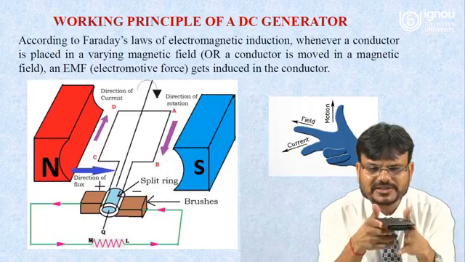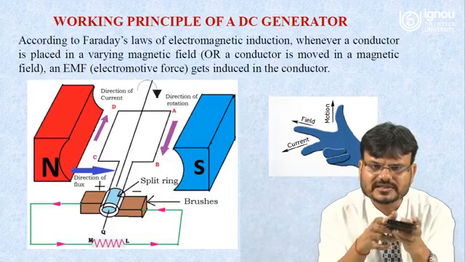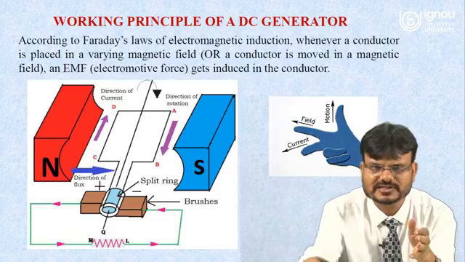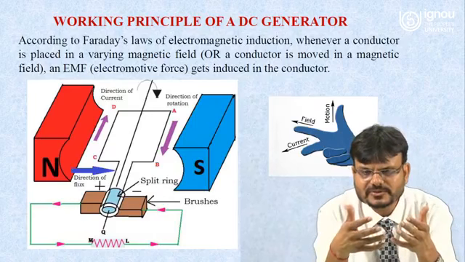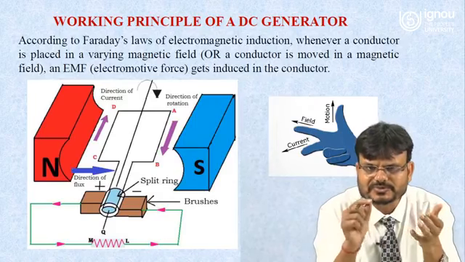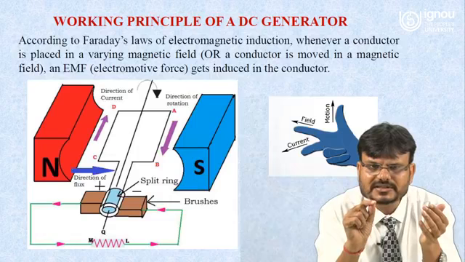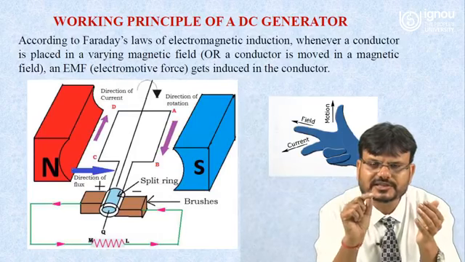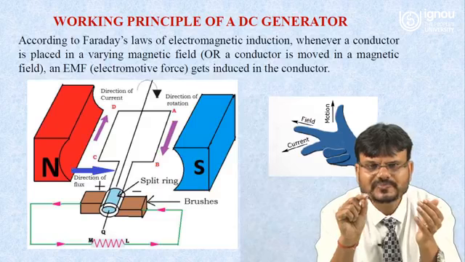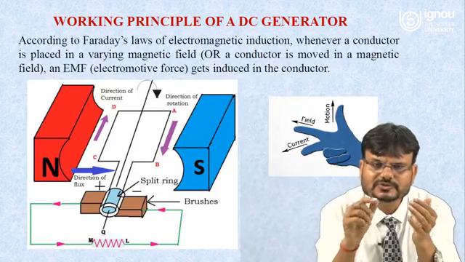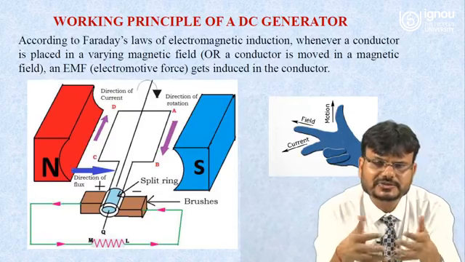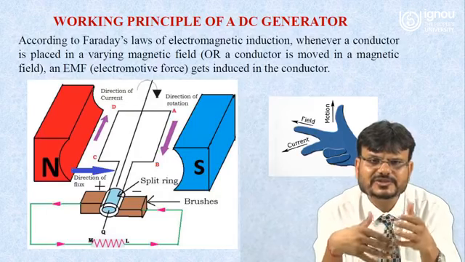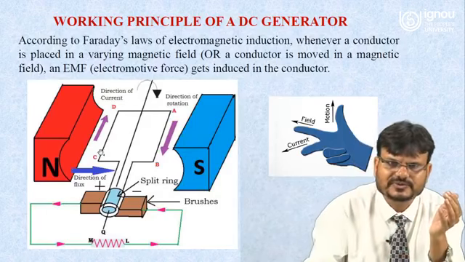If this armature is fixed, that means there is no rate of change of flux. If there is no rate of change of flux, of course no EMF will be produced, because E is equal to what? E is the EMF, and E is directly proportional to d phi over dt. So to get any induced EMF, you need a rate of change of flux.